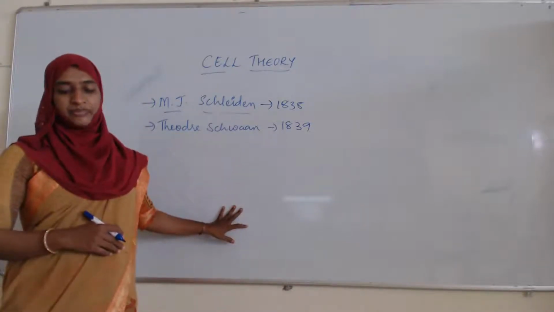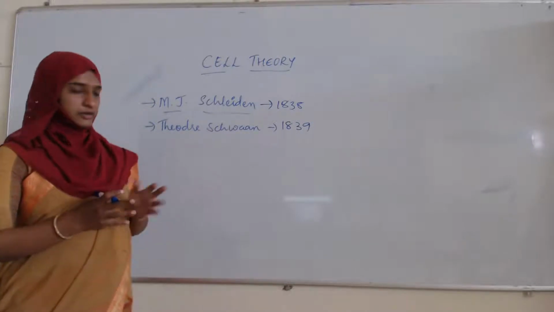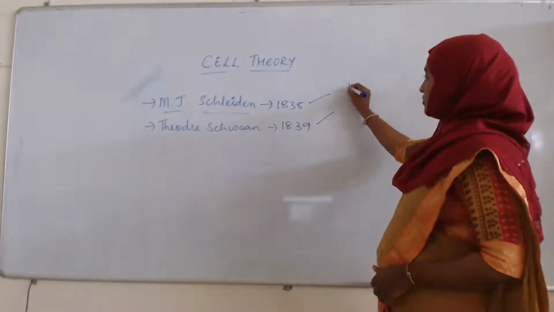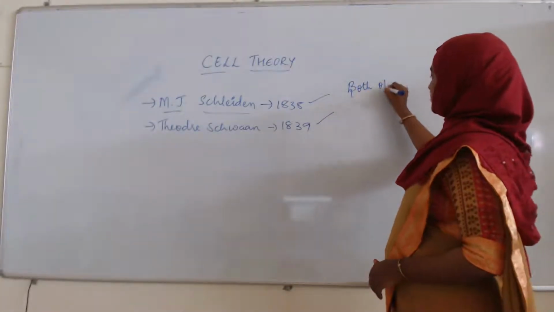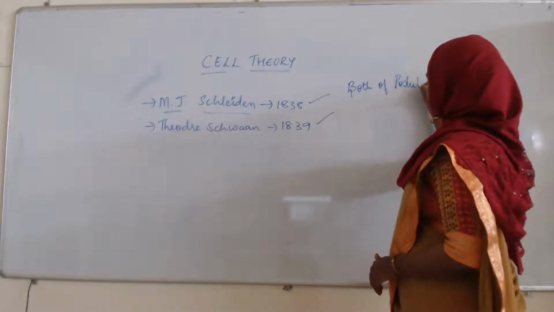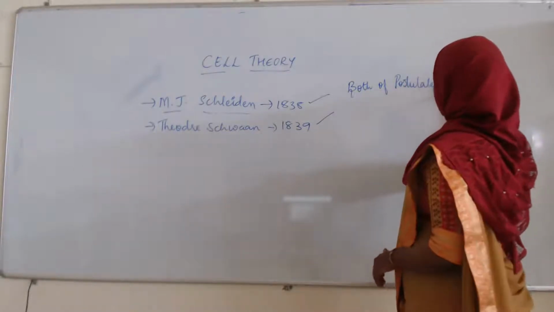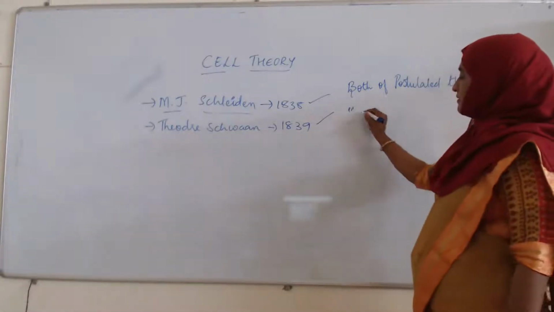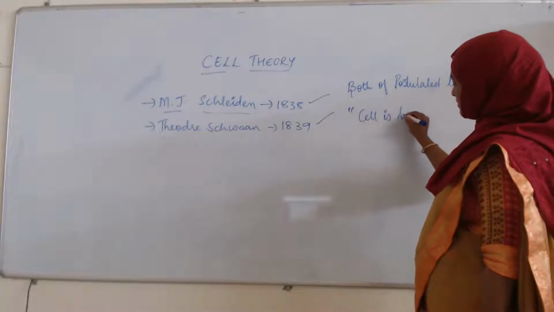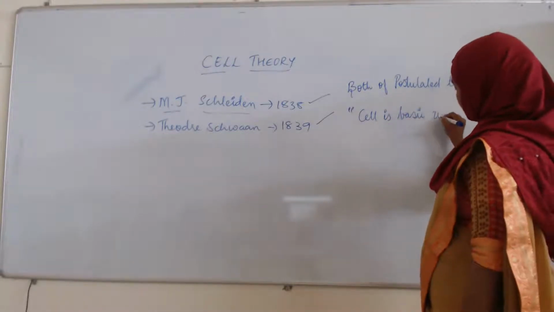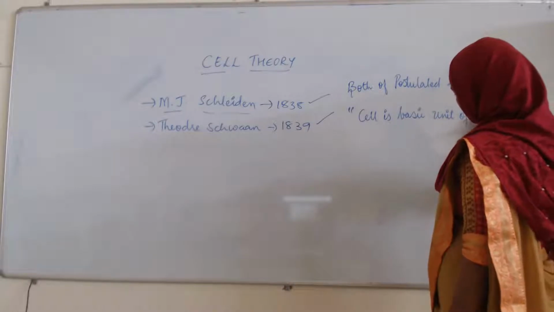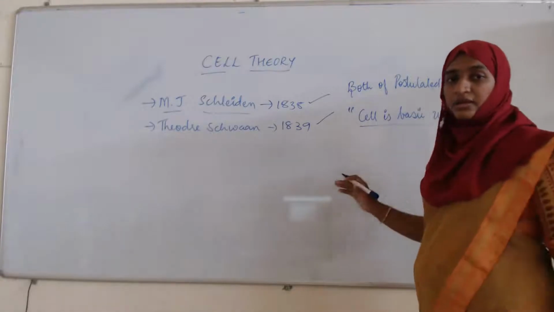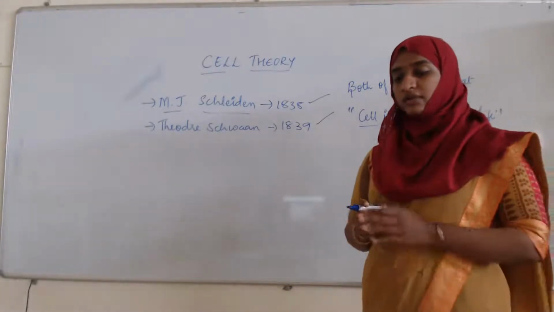Both of them, Schleiden and Schwann, postulated that the cell is the basic unit of life. They told us that cells are the basic unit of life.